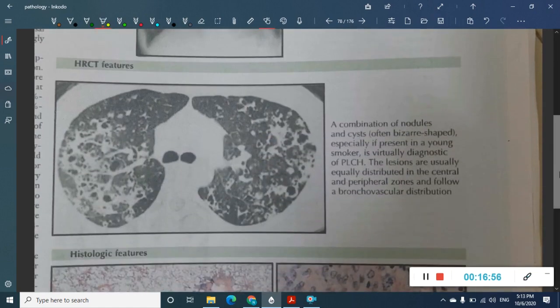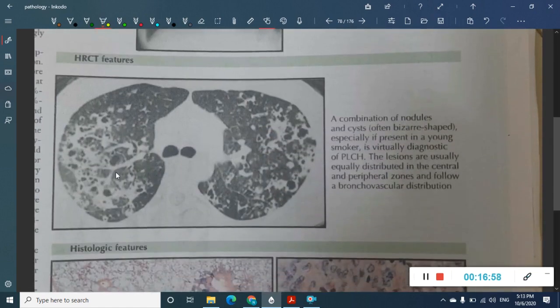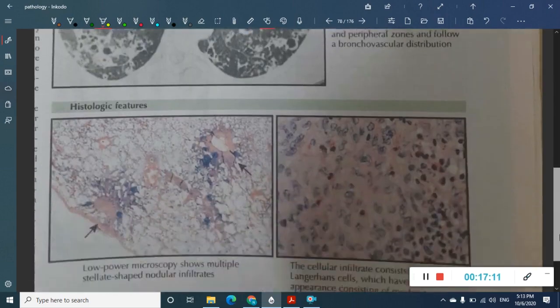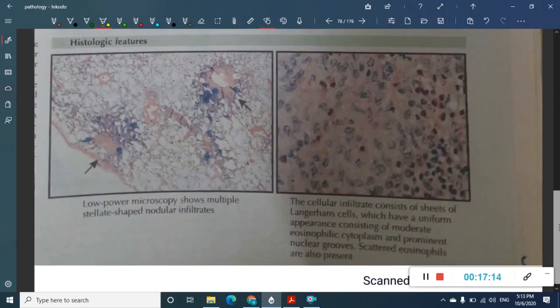Okay, then this is the HRCT feature. HRCT is obviously the same. You see, with chest X-ray and HRCT, you cannot differentiate which type of interstitial lung disease it is, though you can have an idea that it is an interstitial lung disease. Here you see nodules and cysts. Okay, but the only important thing that will differentiate is the histology feature. See, here in pulmonary Langerhans cell histiocytosis, you see multiple stellate shaped nodular infiltrates.